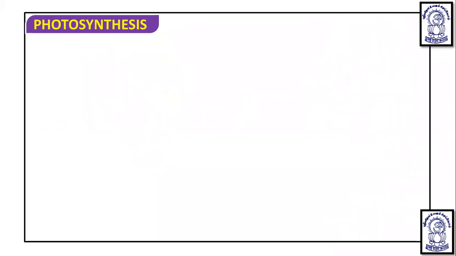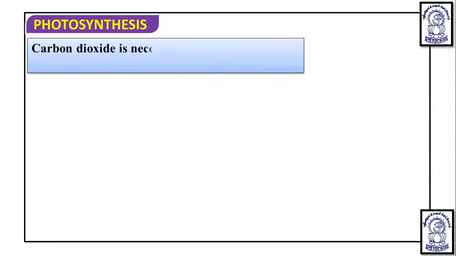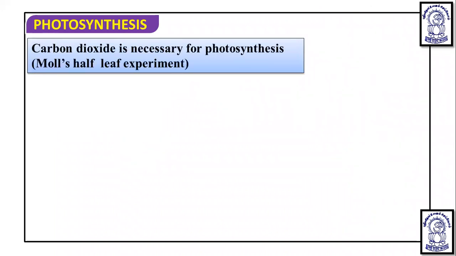Now after this, another experiment was performed, known as the half leaf experiment, and that particular experiment was carried out by Moll, so it is known as Moll's half leaf experiment. And this Moll's half leaf experiment proved that CO2 or carbon dioxide is necessary for photosynthesis. So the question is how this experiment was done.